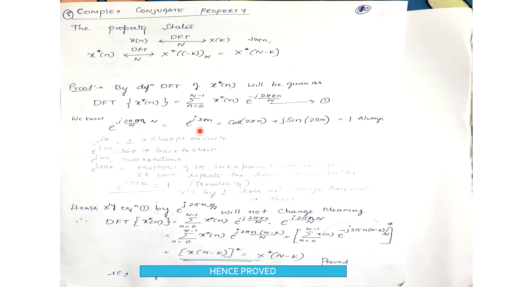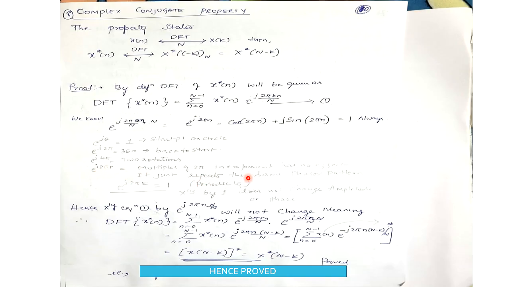We know that e to the power of j 2 pi n is equal to cos of 2 pi n plus j sin 2 pi n, which is always equal to 1. That is, e to the power of j theta equal to 1 is a point on the circle. e to the power of j 2 pi is 360 degrees, back to the start. e to the power of j 4 pi is two rotations of 360 degrees.